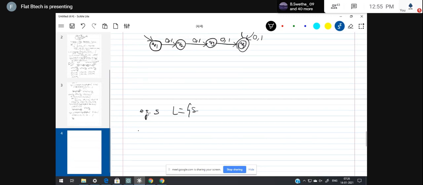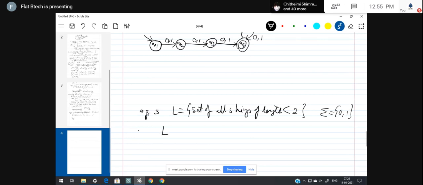L is equal to the set of all strings of length less than 2, and then sigma is equal to 0, comma 1. So I need to generate the strings for that one. Less than 2 means epsilon is included, 0 is included, 1 is included. That's it. Now see here, I'll select this one first.